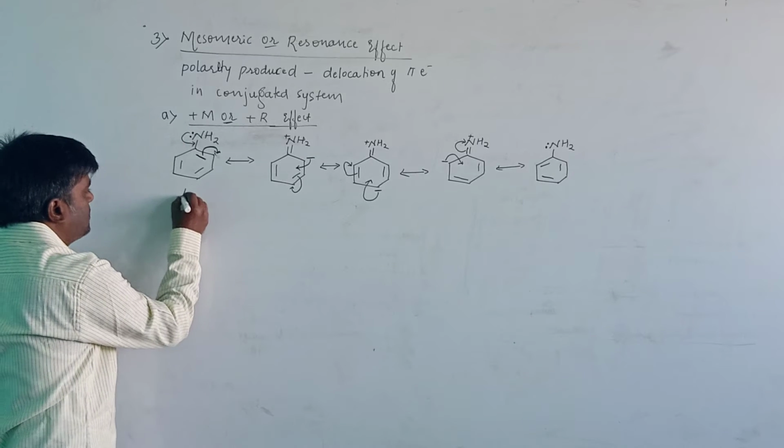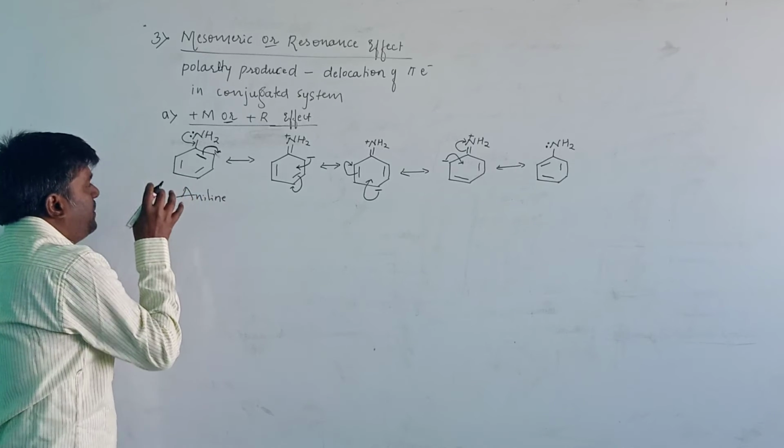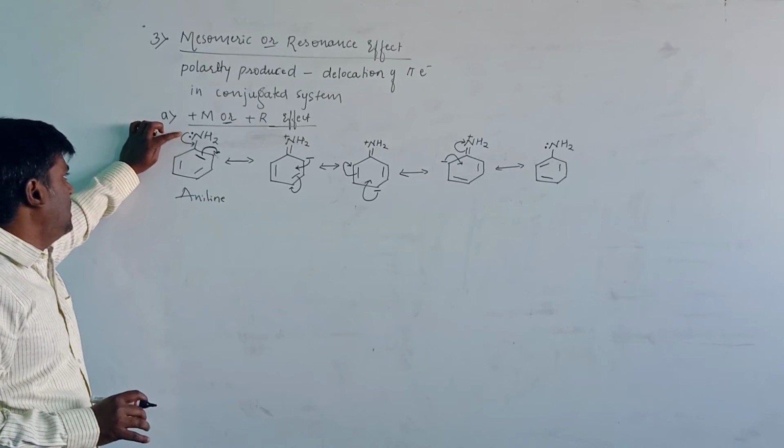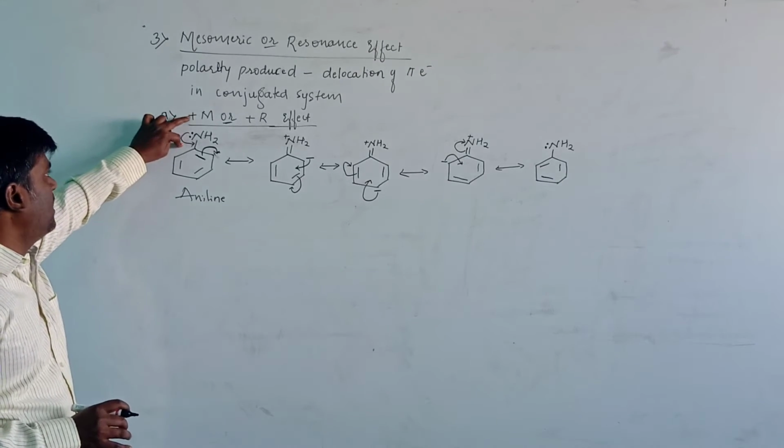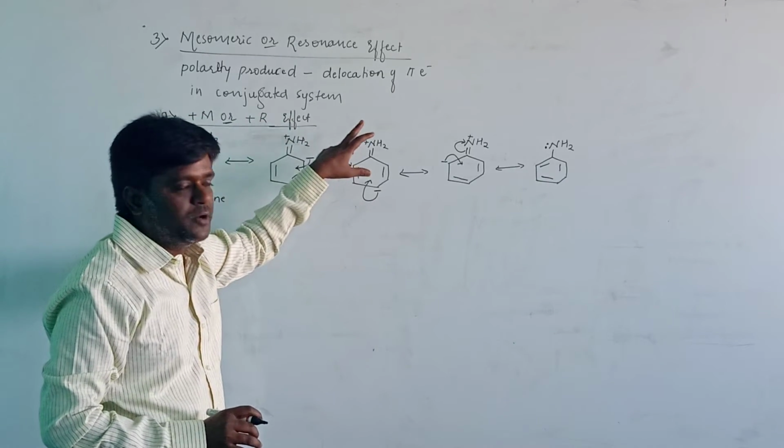This is generally known as aniline. To the benzene, an NH2 group is attached. The NH2 group will show the positive mesomeric or positive resonance effect.